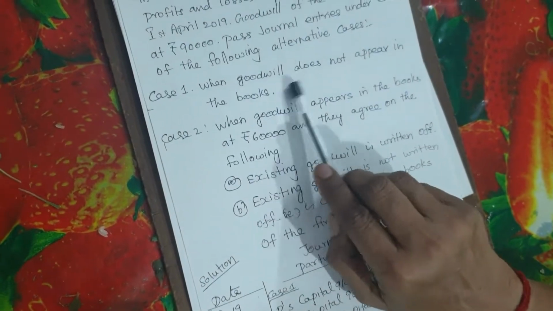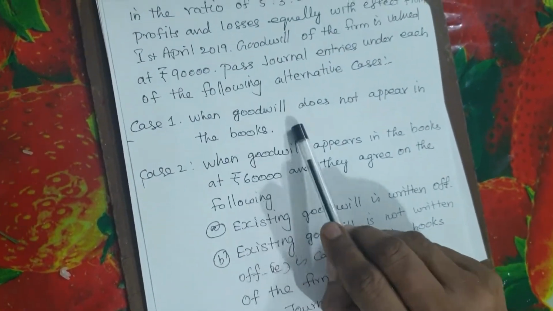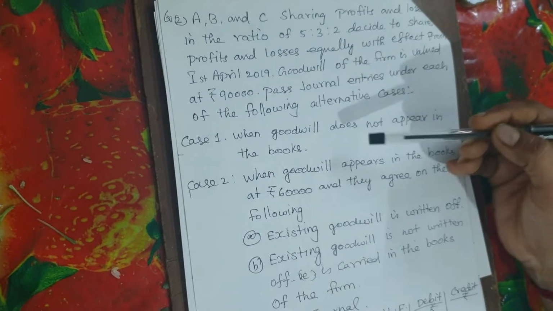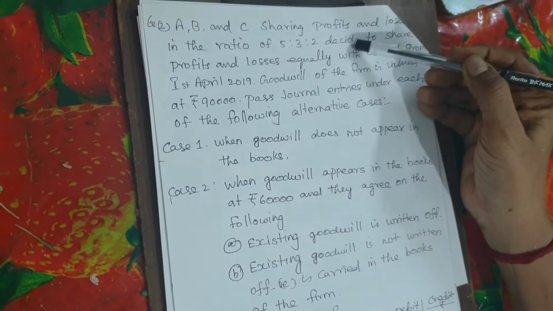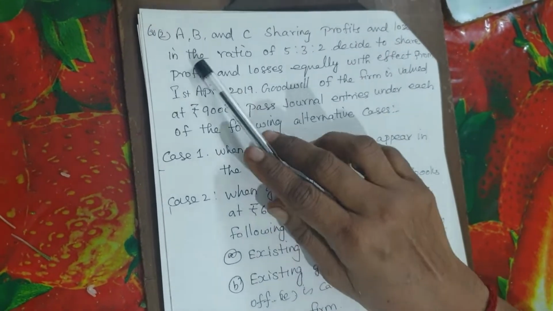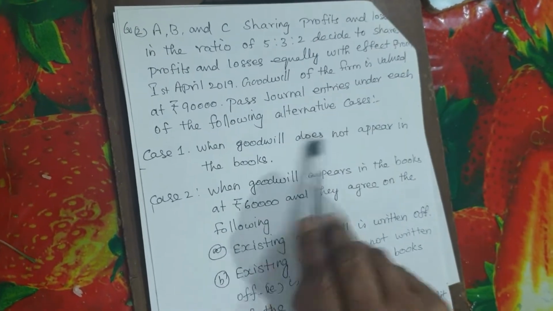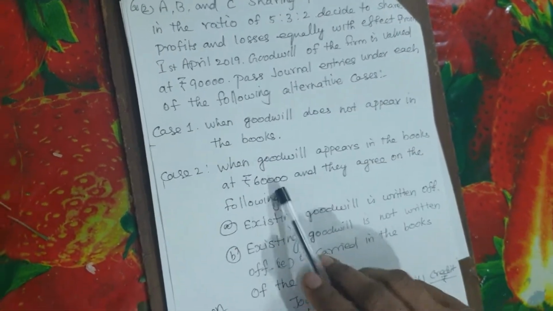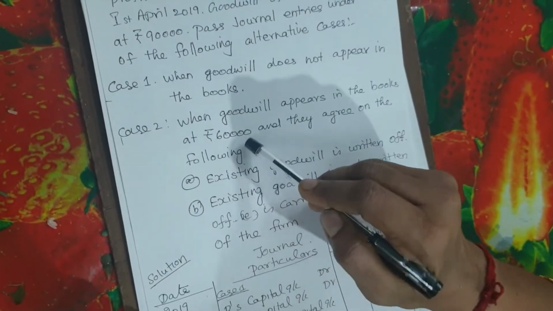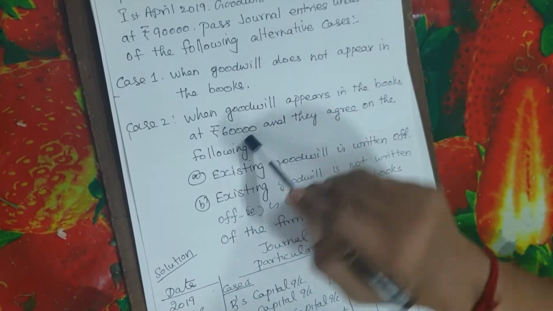Case 1 is when goodwill does not appear in the books. What is meant by goodwill does not appear in the books? Already in the old book, that is in the ABC firm's old balance sheet, there is no goodwill. Second case is when goodwill appears in the books. In the old book, 60,000 is the existing goodwill. Already there is goodwill here.